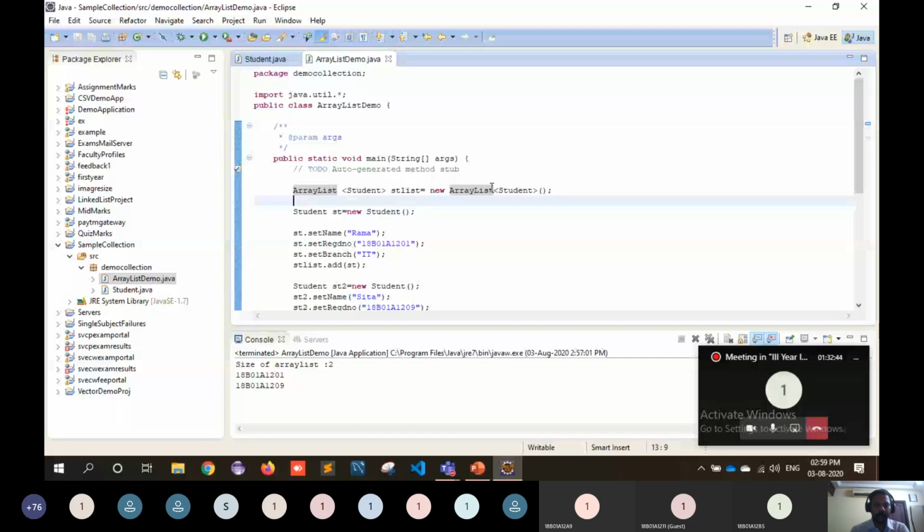Suppose your laptop contains Java 1.8, then you have to get the Eclipse compatible with Java 1.8. I cannot give Eclipse software to you, because each student's laptop has different versions of Java.